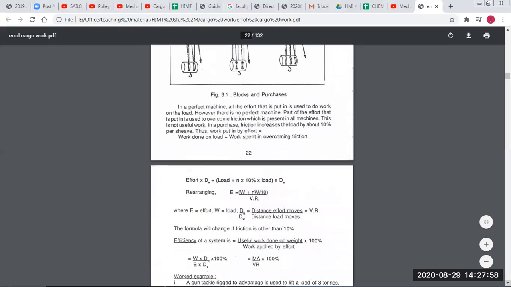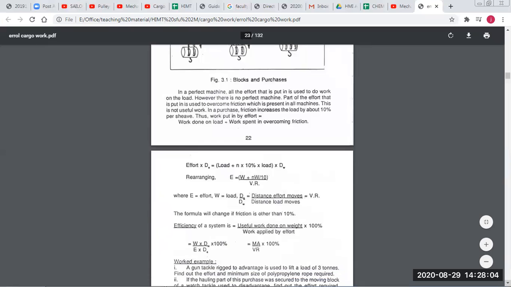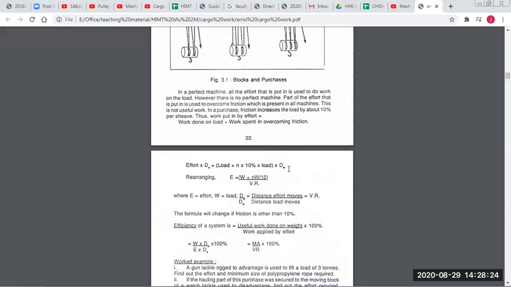So we know in a perfect machine efficiency will be 100%. So mechanical advantage is equal to velocity ratio. So the formula is effort into the distance traveled is equal to load plus n into 10% of the load into distance moved by the load or weight. So the efficiency will be W plus NW, where N is your moving parts into the weight, divided by 10 to calculate 10% upon velocity ratio.